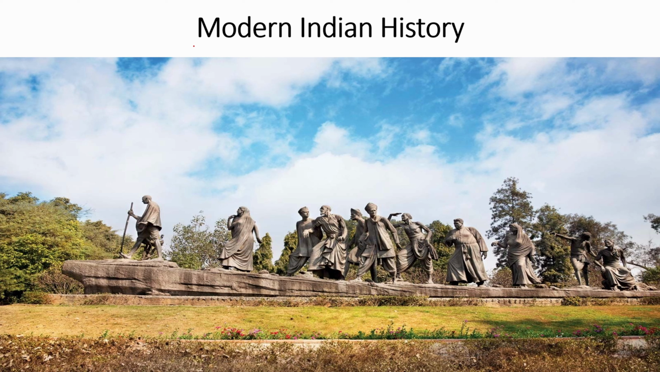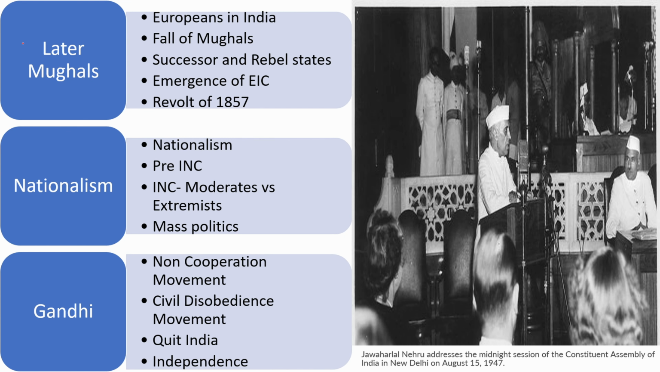After medieval history of India, we will be studying modern Indian history. The modern Indian history starts from 1707 till 1947, that is pre-independence history. The modern history of India is subdivided into three parts: later Mughals, nationalist period. It could also be called the pre-Gandhian period.